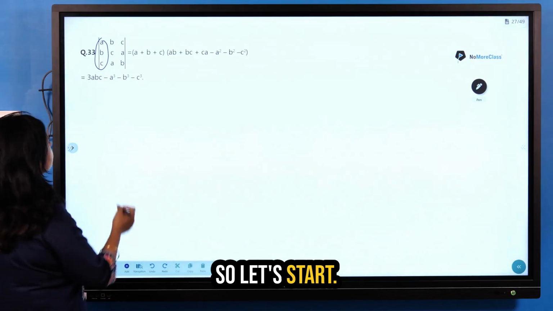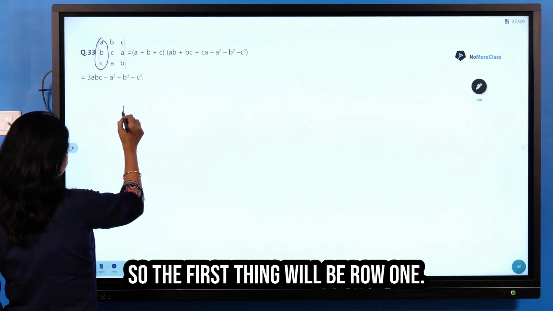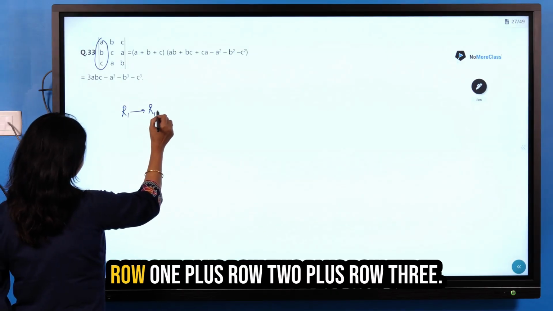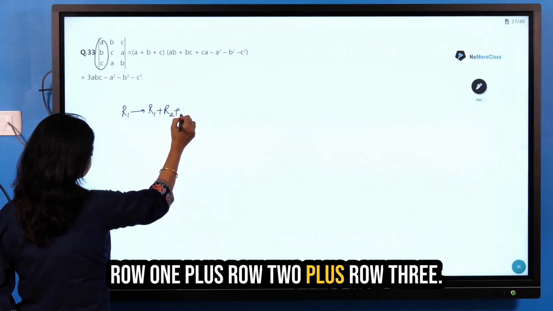So let's start. The first thing will be row 1 plus row 2 plus row 3.